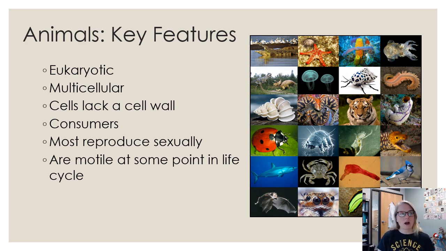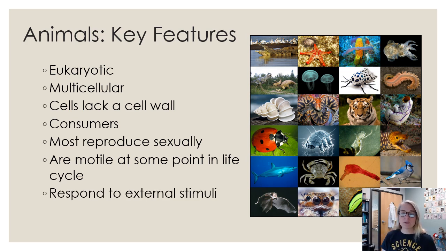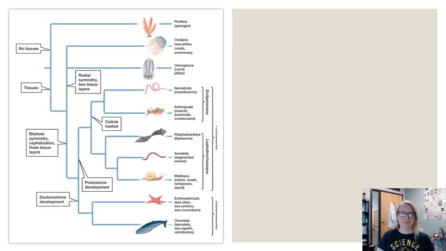There are some animals that we call sessile. They're stuck tight. Think of a sea anemone. As an adult, it just stays in one place, but as a larva, before it sticks to the rocks under the ocean, it might be able to move around. So it doesn't have to move around its whole life cycle, but they usually do, at least at some point. They also can respond to stimuli. One of the characteristics of being a living thing is you need to respond to external stimuli. So animals can definitely do that.